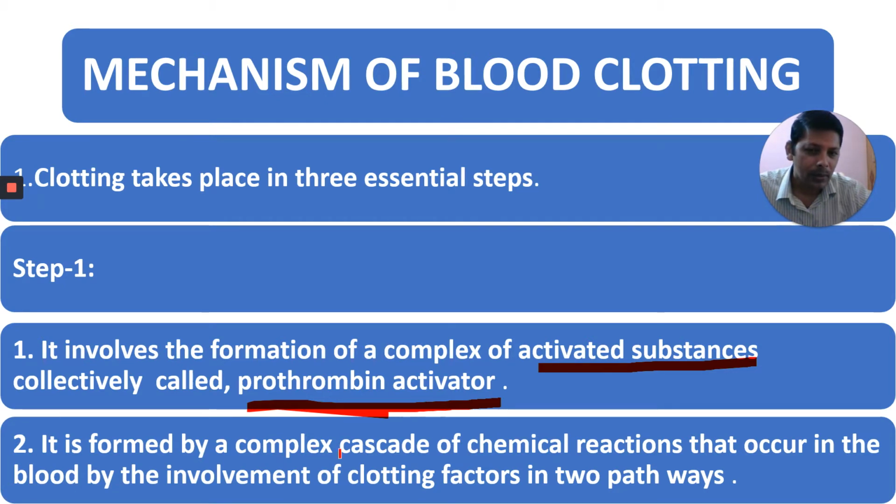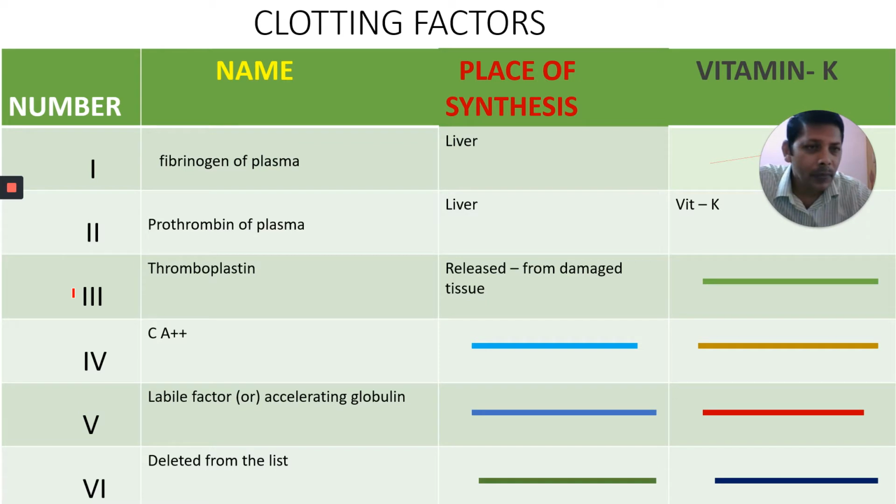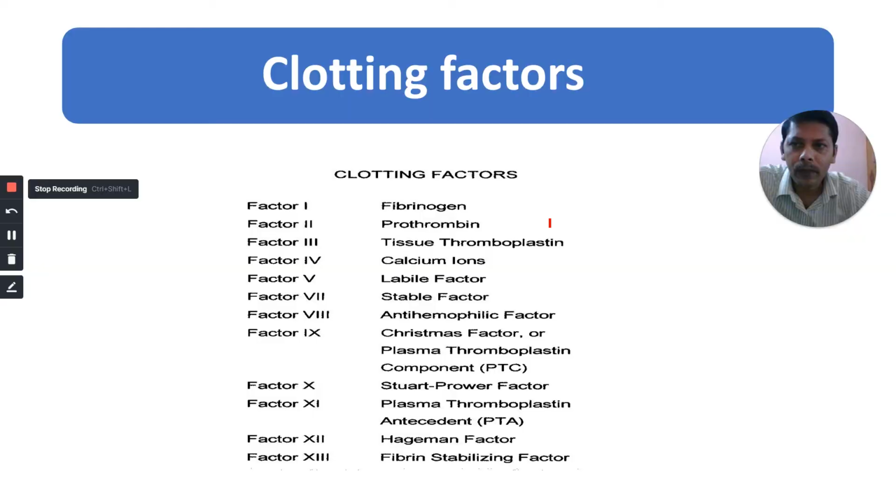In that cascade, there is an involvement of clotting factors, which occur in two pathways. In the previous part also, I explained these factors. I also told you one trick to memorize these clotting factors. These are very important for the NEET exam.